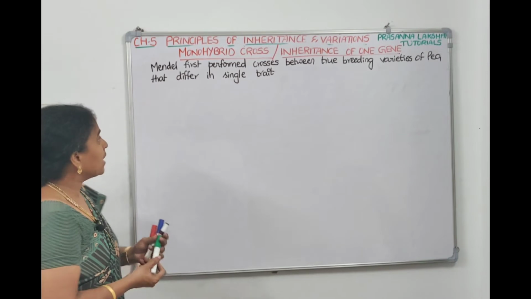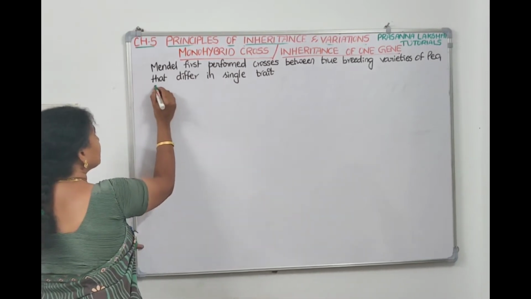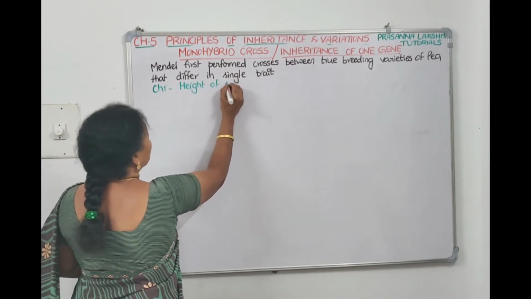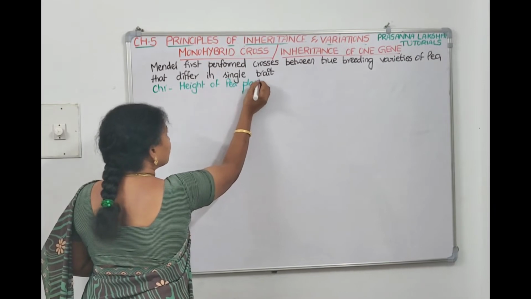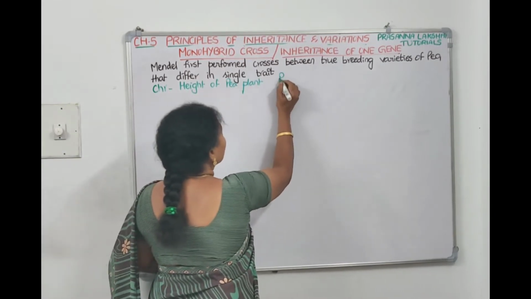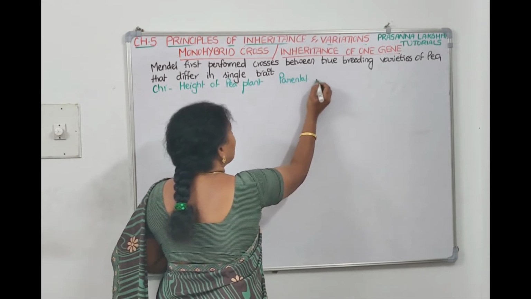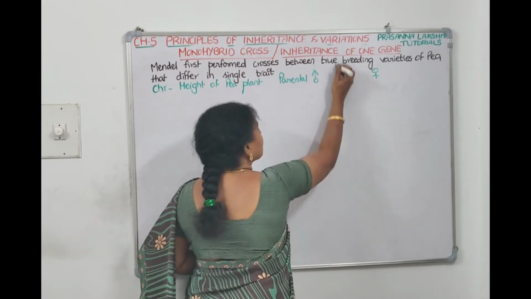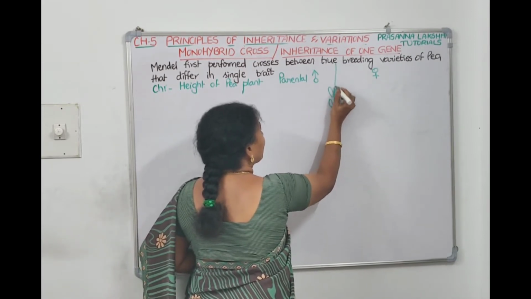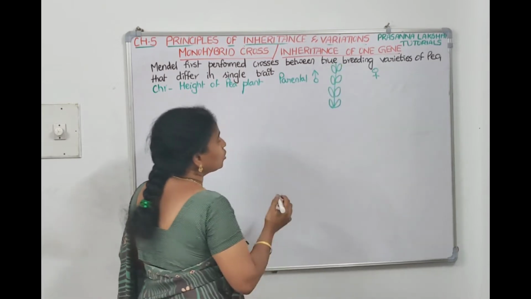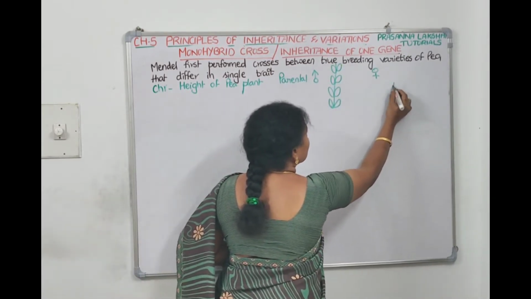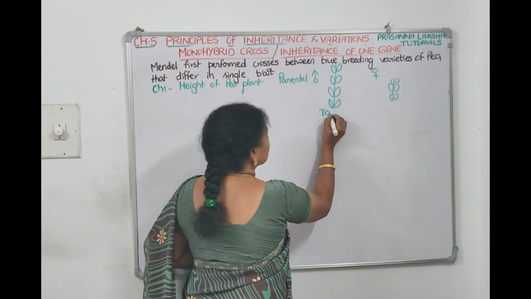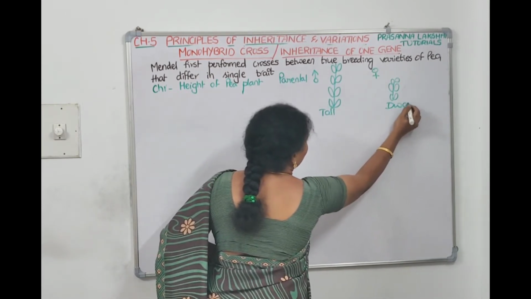For example, let us take height of the plant as a character. The character is height of pea plant. If you take height of pea plant, then Mendel needs parental varieties. Now he needs a male and he needs a female. One parent he has selected is a tall plant, and another parent he has selected is a dwarf plant. This is tall in appearance, this is dwarf in appearance. This is tall phenotypically and this is dwarf phenotypically.